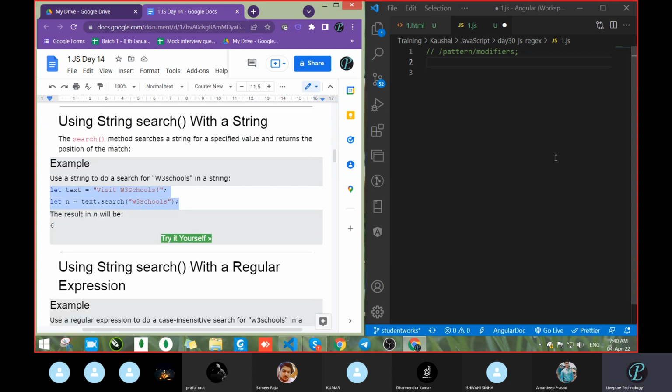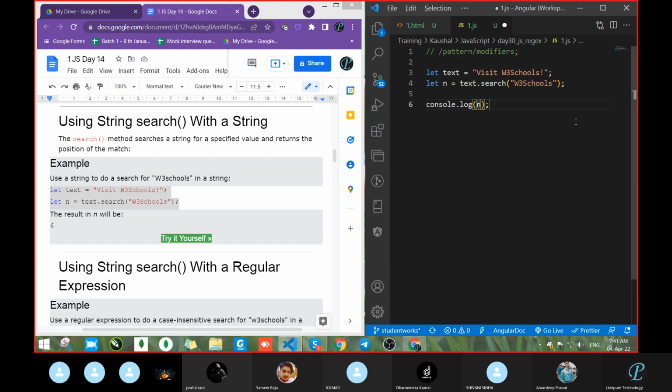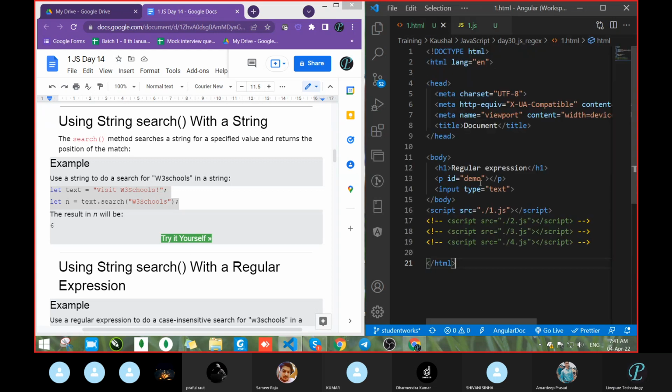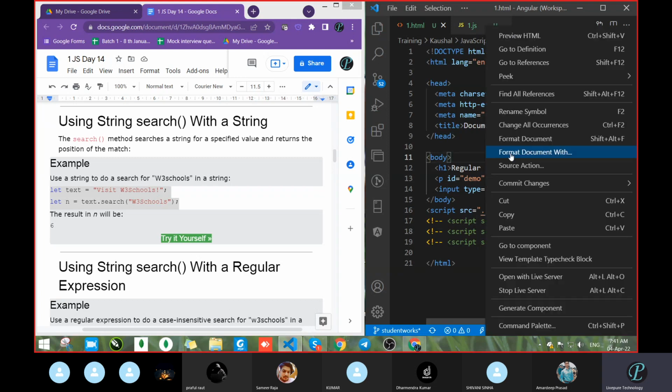Copy this line. Let's see what this is. What are we doing now? We have the text, that is the complete data, and after that text.search. It is going to search for W3Schools, and let's see what it returns. Here we had not written any regular expression, this is just a simple string. Let's see what it gives. What output will come? Any idea?